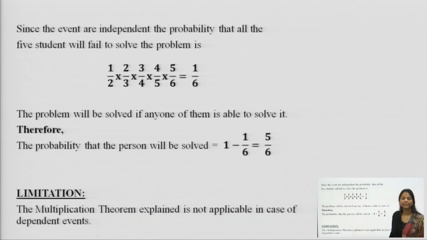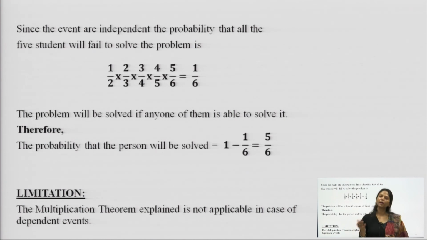Now, since these events are independent, the probability that all the students will fail to solve the question, because they are all independent of each other, and that none of them is able to solve the question, is found by just multiplying them all. They all can fail to do the question, or they all can do the question, there could be any probability, but for them all failing, we just multiply them all, and we get 1 over 6.